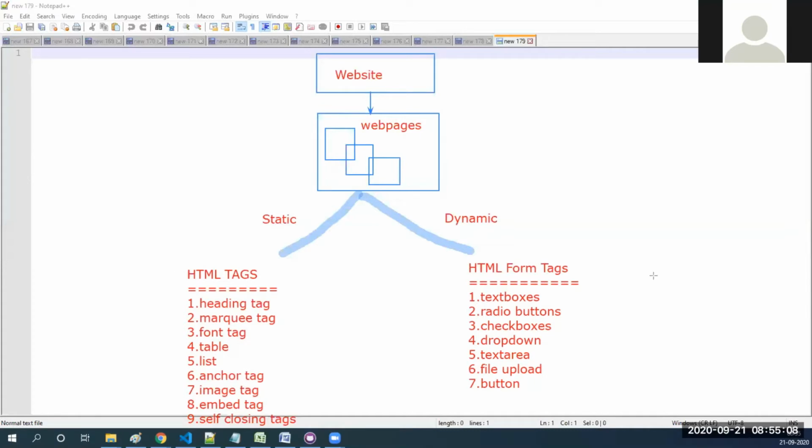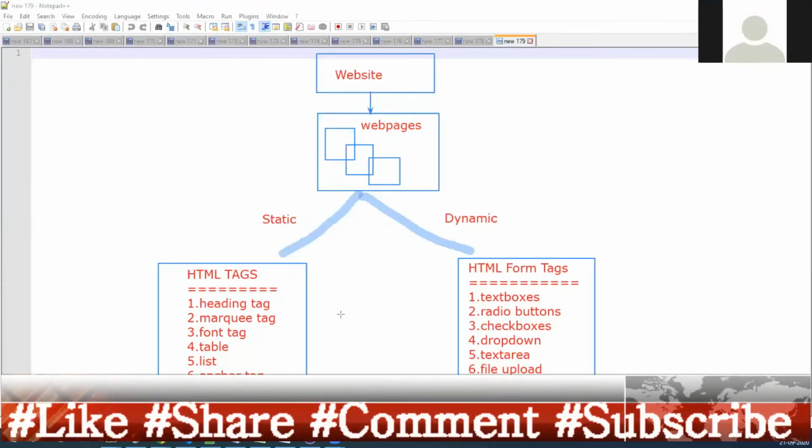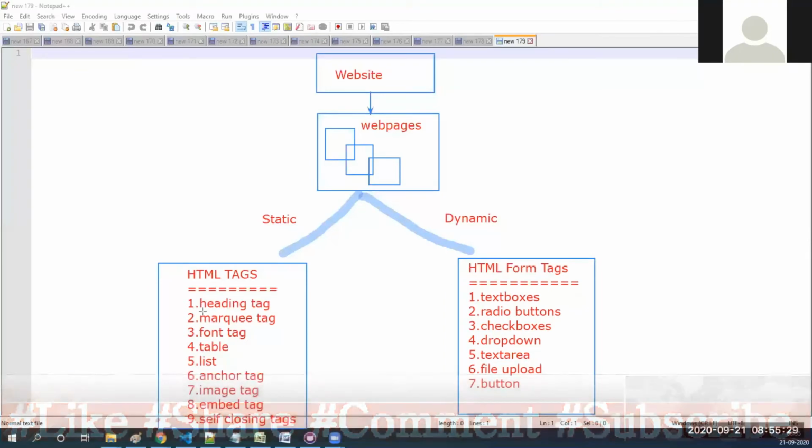Static tags are all these things, and dynamic tags are mostly form tags. Maybe we'll go with the static web page first. Later on, after spending 2 or 3 days, we'll come to the form tags and dynamic web pages.